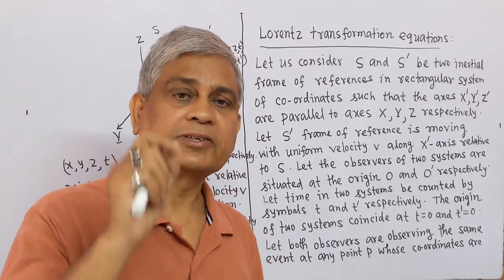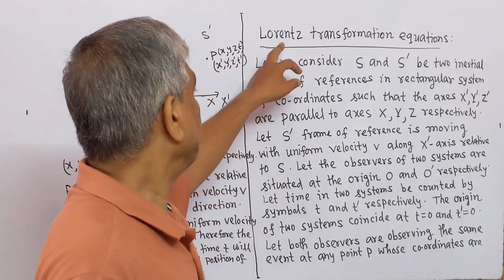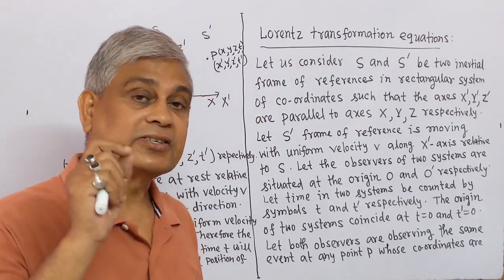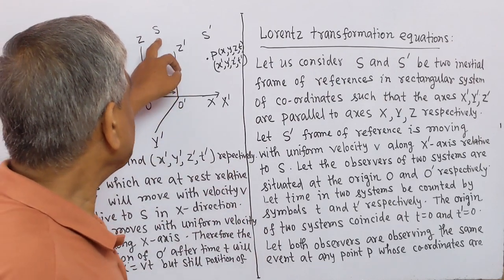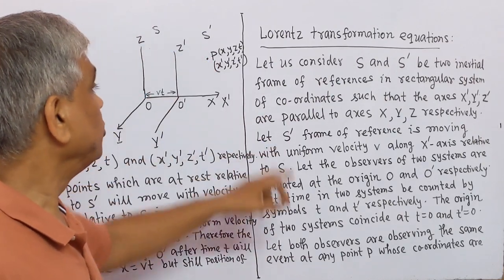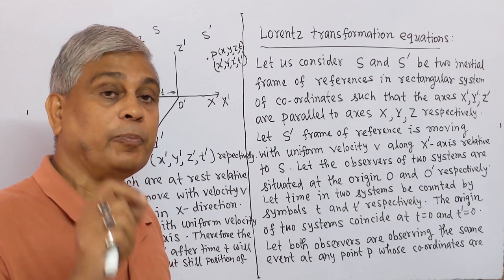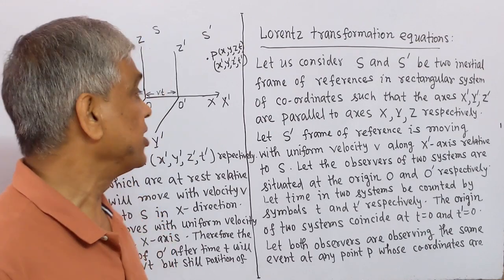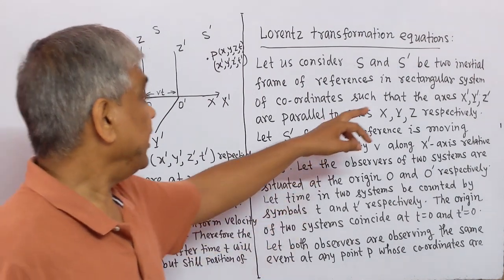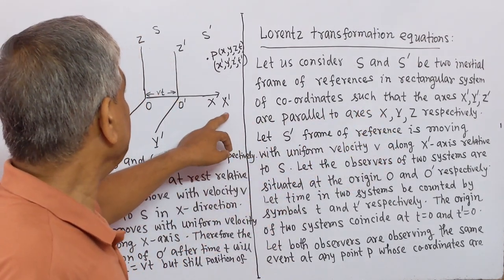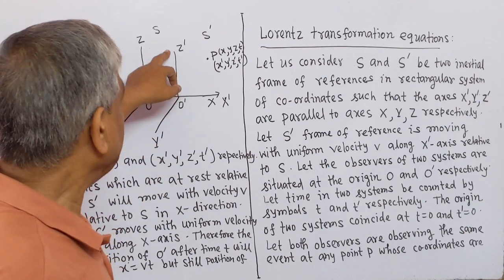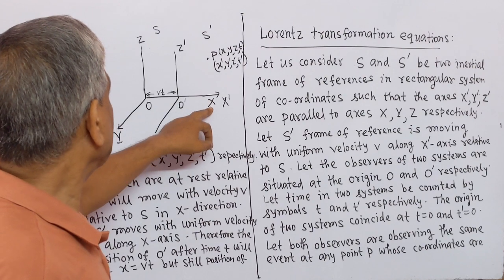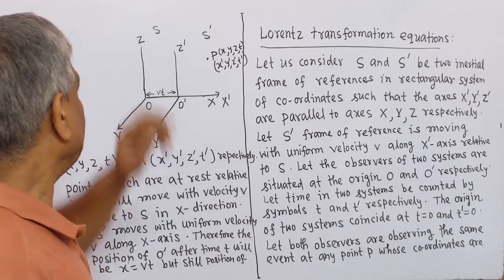Now, I will describe the Lorentz transformation equations. Let S and S prime be two inertial frames of reference in a rectangular Cartesian system of coordinates such that the axes x prime, y prime, z prime are parallel to the axes x, y and z.